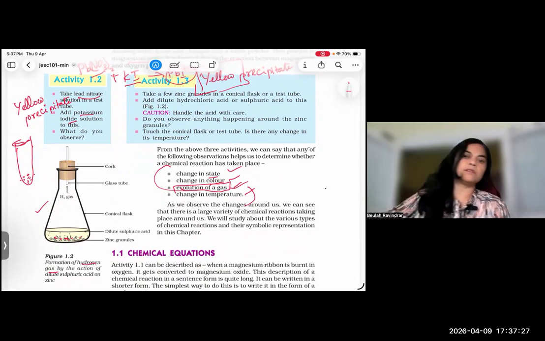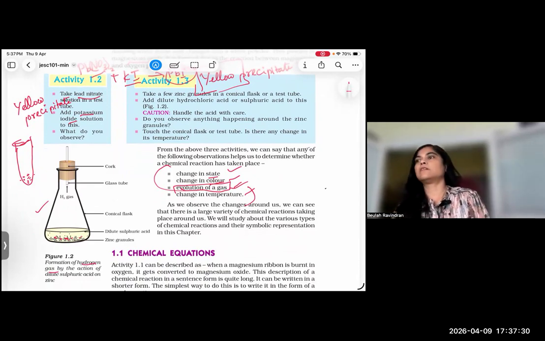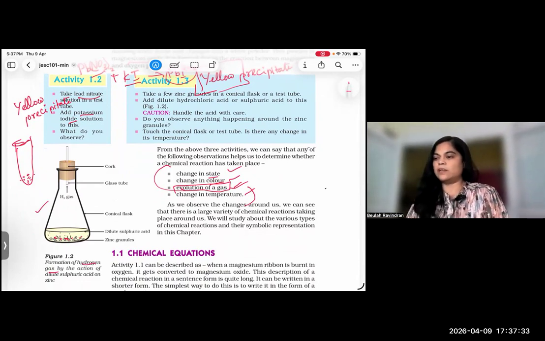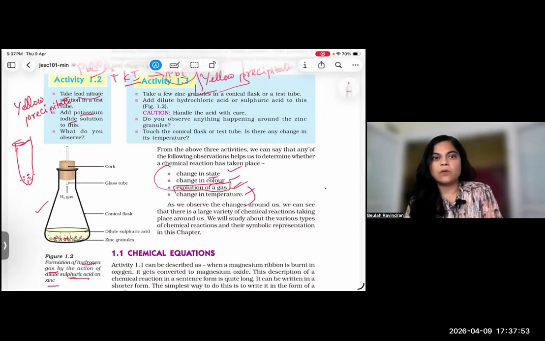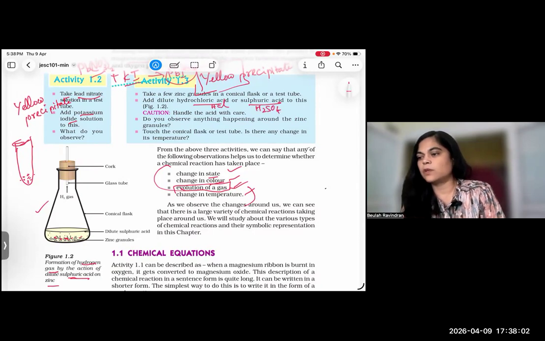Then what will happen? So dilute HCl is added. And what is given? Do you observe anything happening around the zinc granules? That is the question. HCl acid is added. Dilute sulfuric acid on zinc, it shows. Sulfuric acid or hydrochloric acid, both. HCl or H2SO4, you can add either. Then what will happen? That is the question. What will happen to the granules?